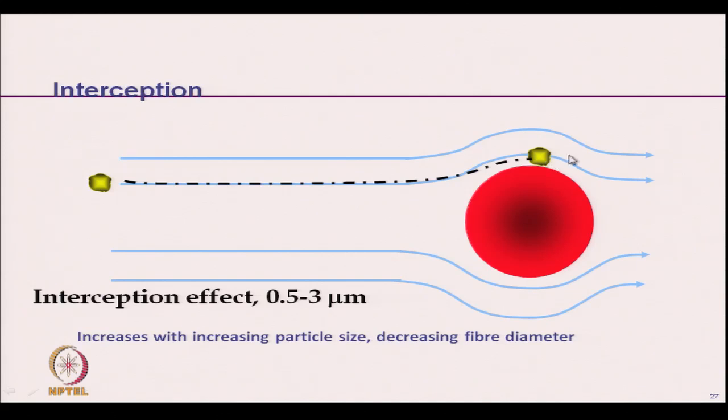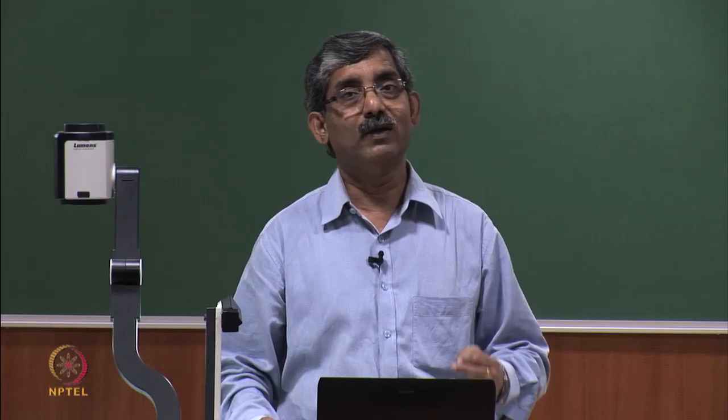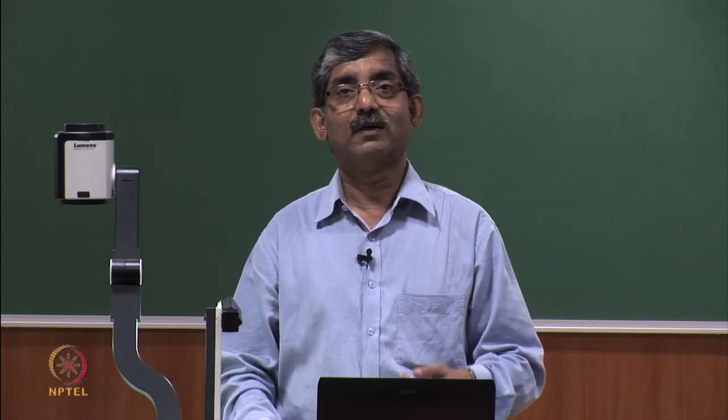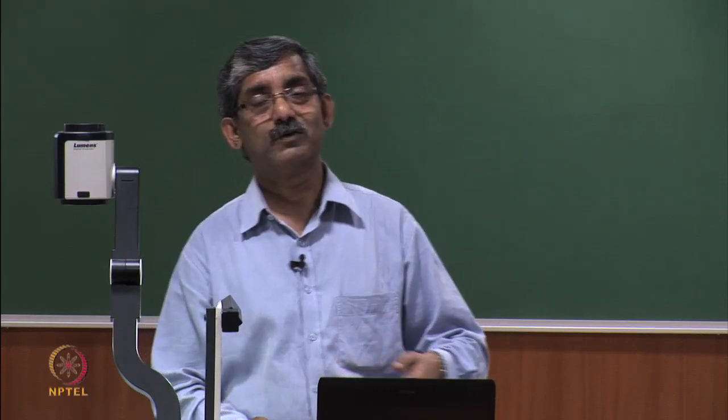As the particle size increases, the chances of interception, the chances of entrapment in the fibrous structure, will increase. Also, as the fiber diameter decreases, the entrapment will increase, because the space between fibers will reduce.